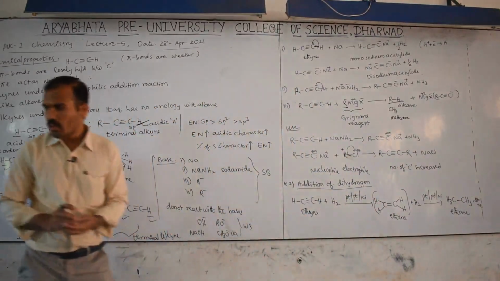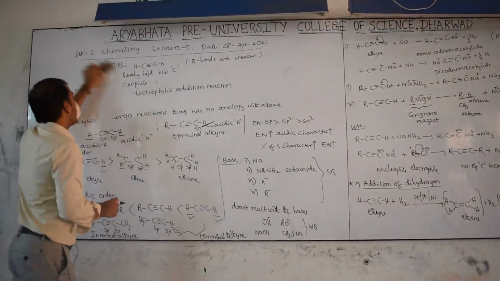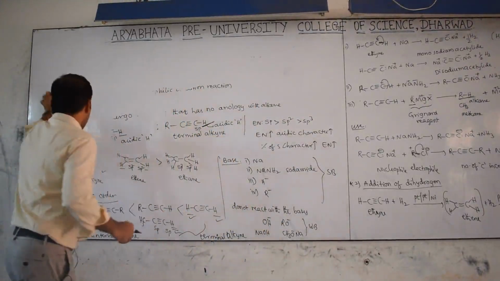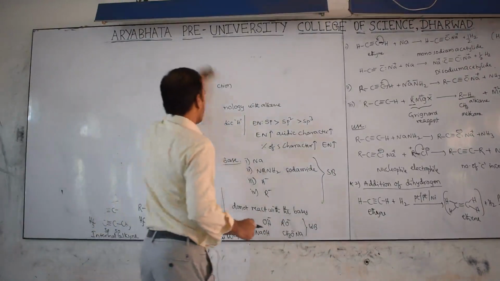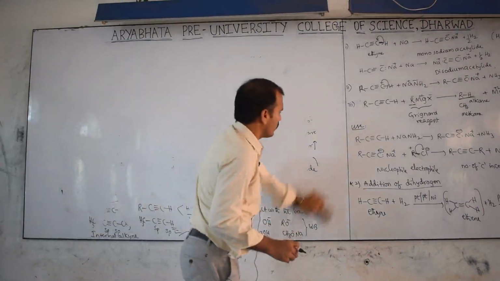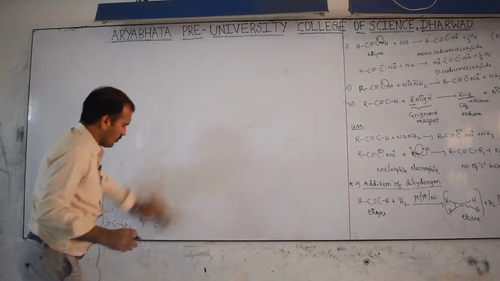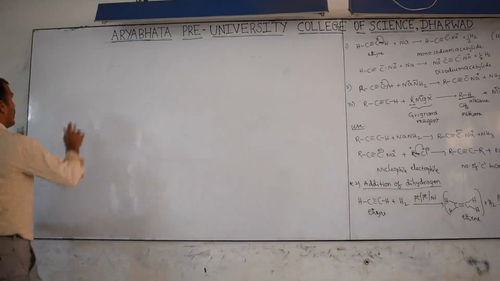To control it up to alkene, what do we have to take? You have to use Lindlar's catalyst. Same.